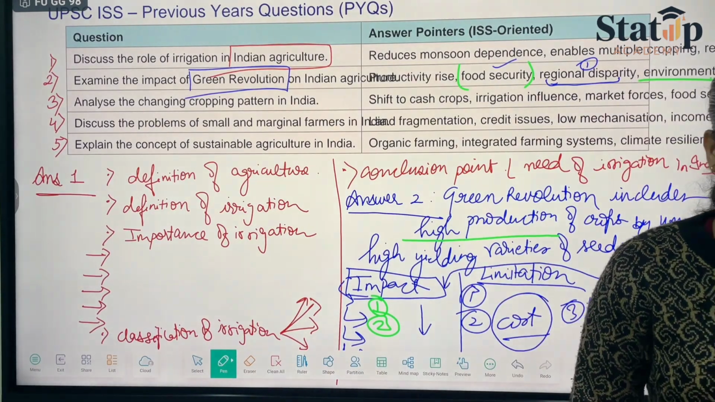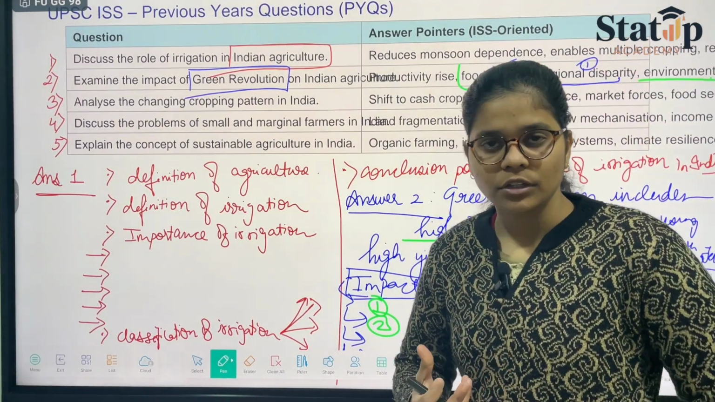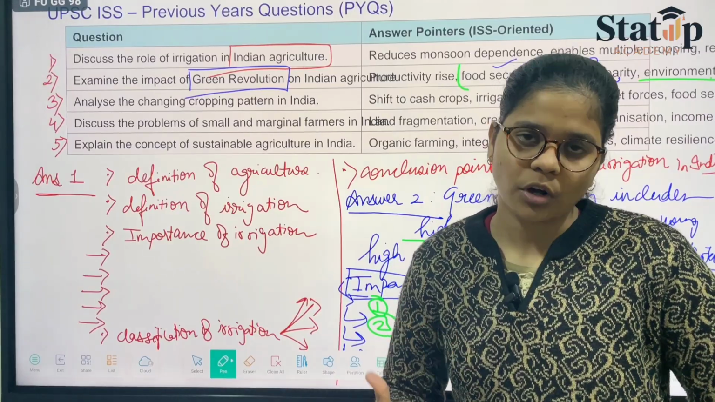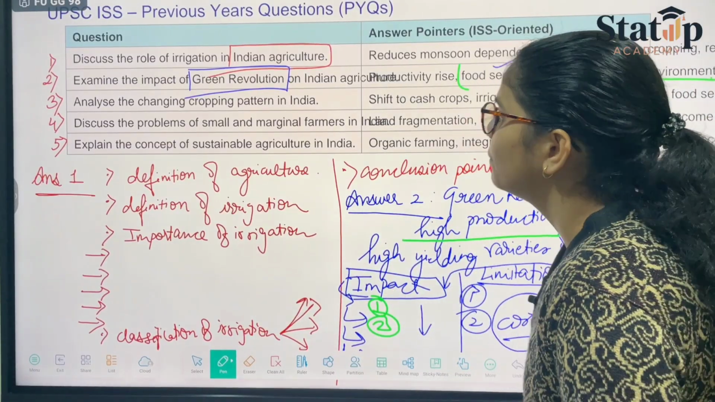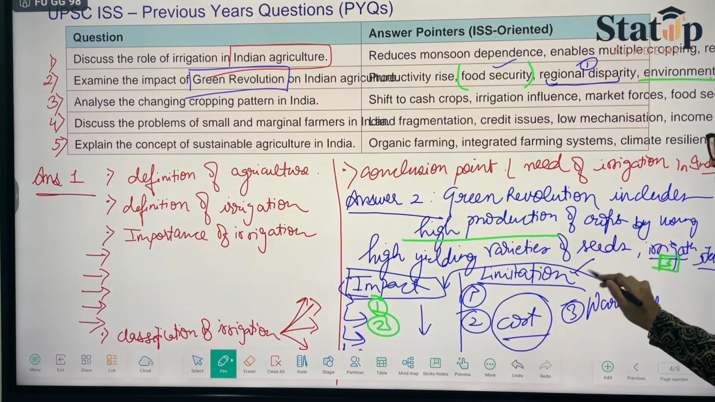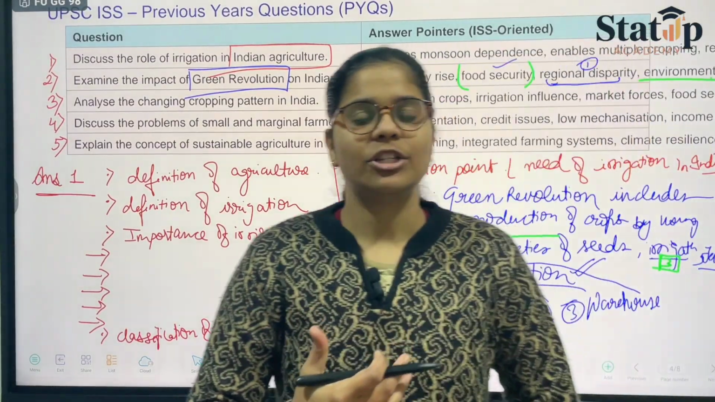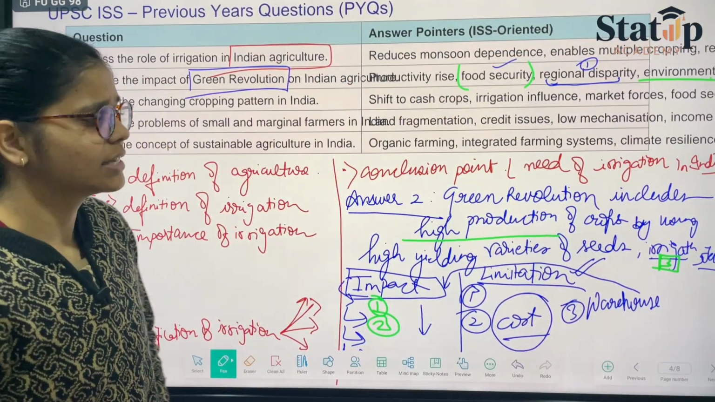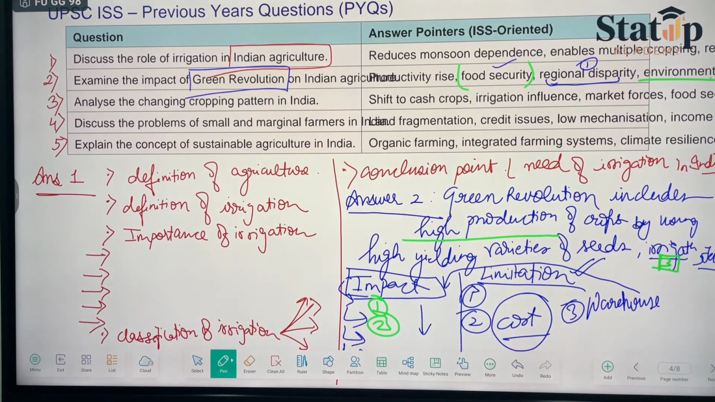In impacts you can write that warehouses were given so that the storage problem of various farmers could be solved. ठीक है, so this is how you are going to write your answers. Limitations itself will become the conclusive point, you will not need to put in extra efforts. Next, when we come to analyze the changing crop pattern in India.